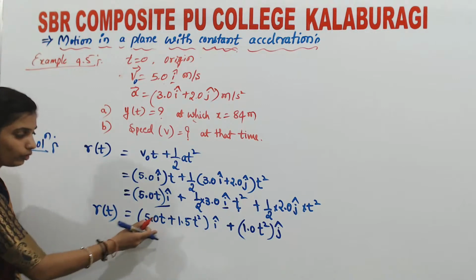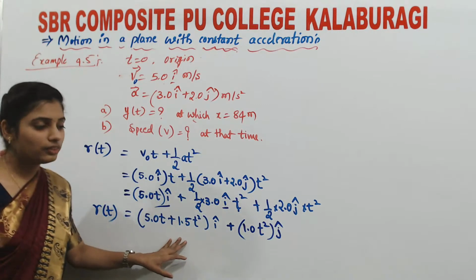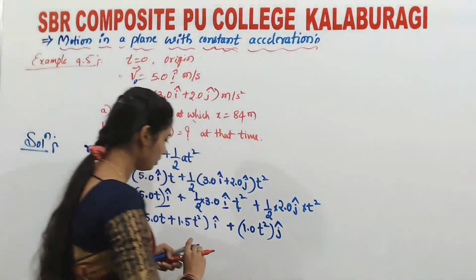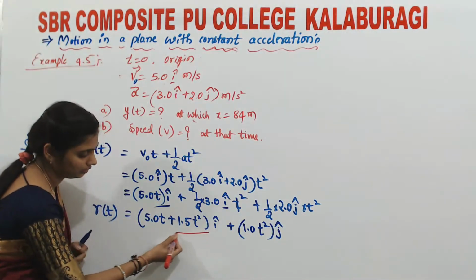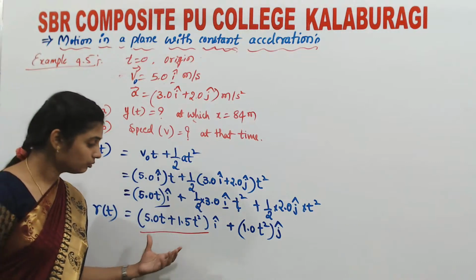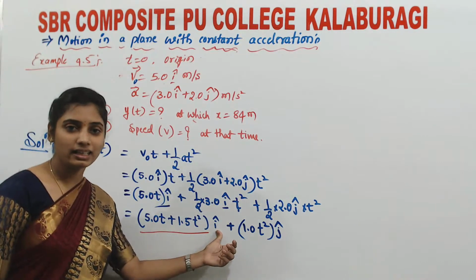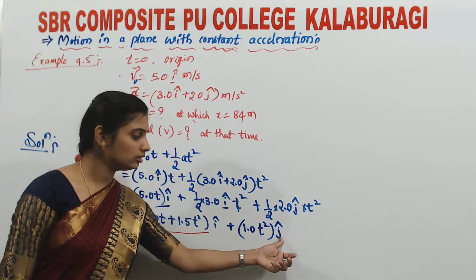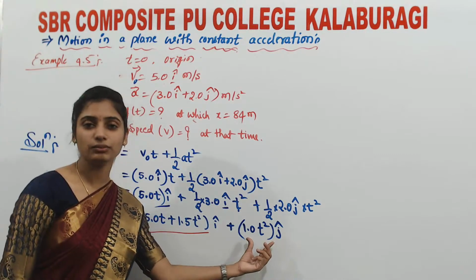Okay, so now what is the value of x and y? You can see, look at the expression. The thing associated with the i cap is nothing but I can take it as x component. This coefficient of j cap can be taken as y component.